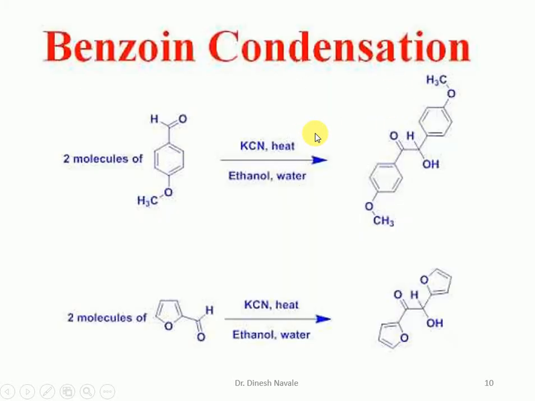These are also some of the examples. Two molecules of anisaldehyde on reaction with cyanide as the catalyst and ethanol-water as the system will give the formation of anisoin. And two molecules of furfuraldehyde under the same reaction conditions can undergo the benzoin condensation.